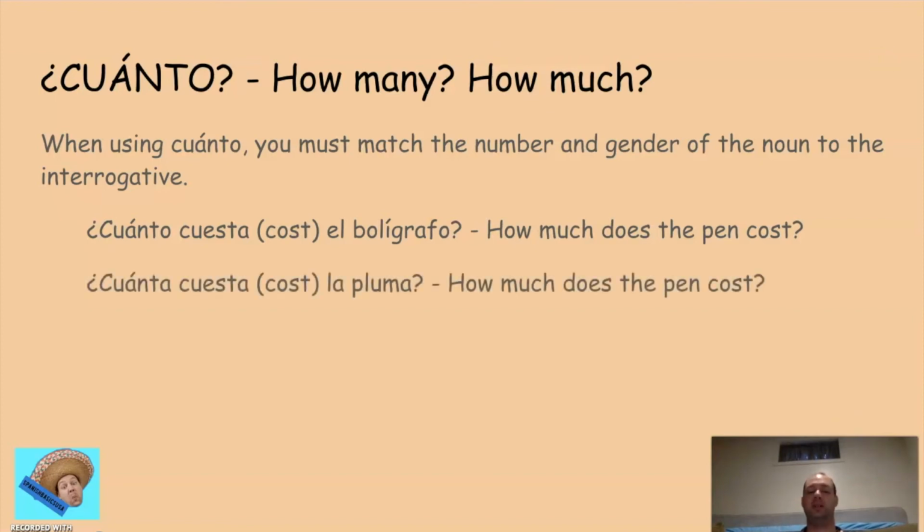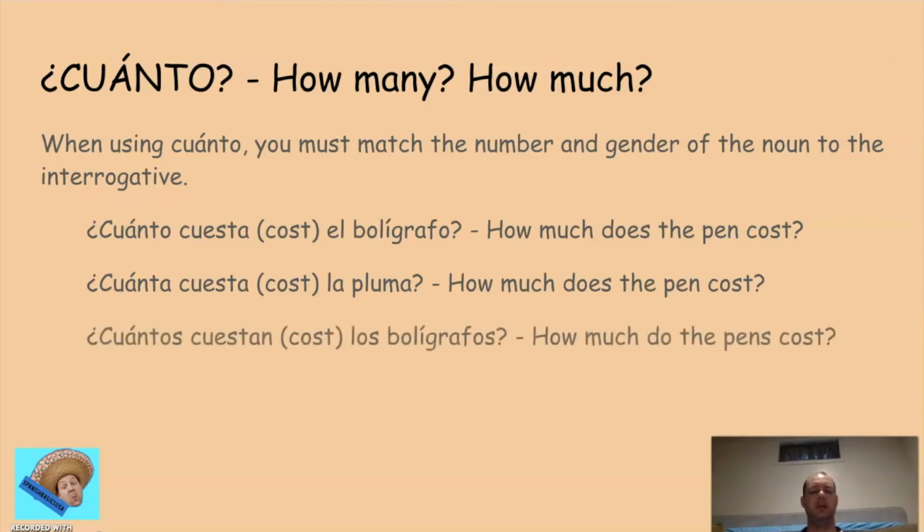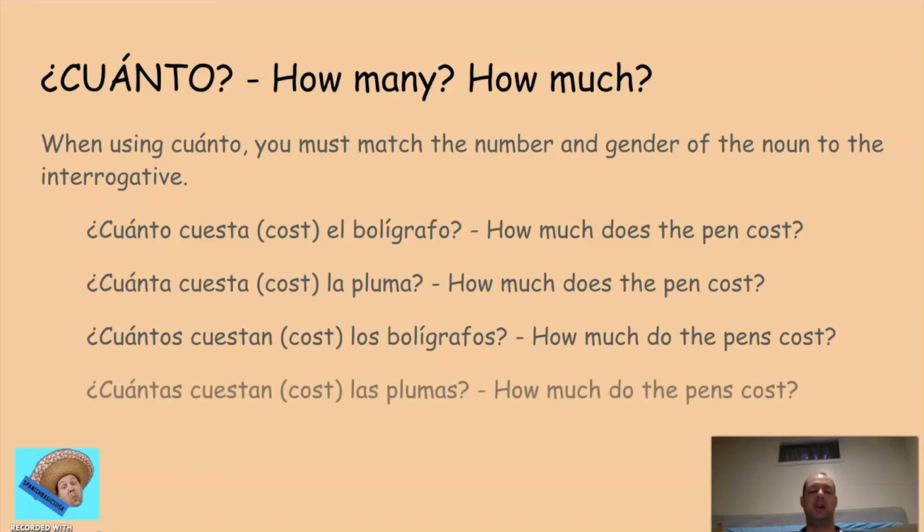If we use la pluma as our noun, which is feminine and singular, we're going to use cuánta. ¿Cuánta cuesta la pluma? How much does the pen cost? If we're talking about more than one, los bolígrafos, masculine and plural, we're going to use ¿Cuántos cuestan los bolígrafos? How much do the pens cost? And then las plumas, feminine and more than one, we have to have an AS at the end of cuánto. ¿Cuántas cuestan las plumas? How much do the pens cost? The gender of these four all depend on the gender of these four, right? And of course the number as well.